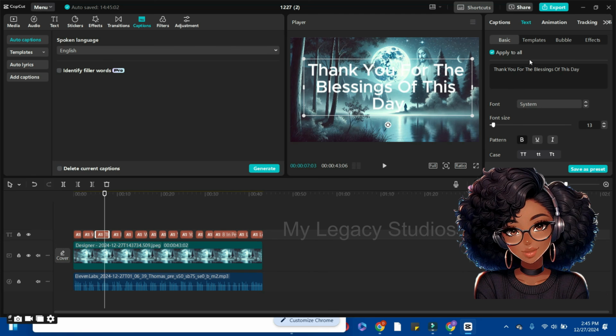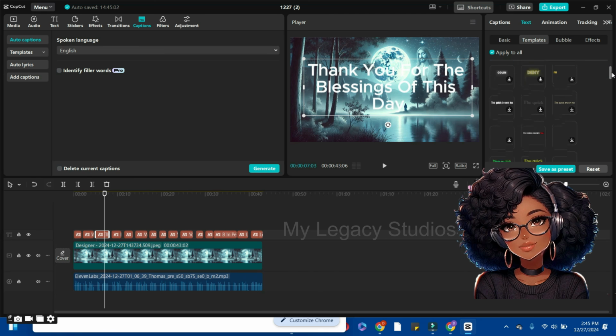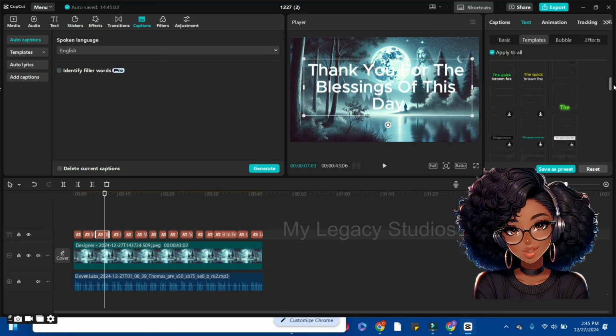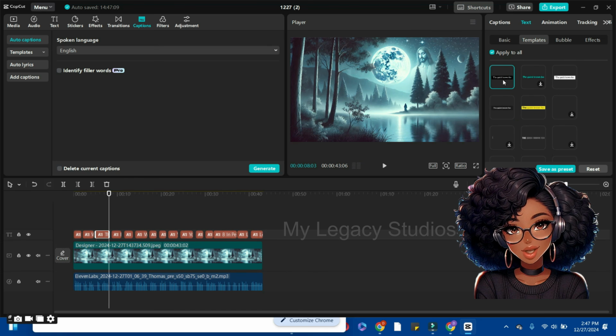Now the next thing we are going to do is to come to the top here where we have the template, bubble and effect. So let's go with the template and choose any of these templates to use. Since we don't want the text to be rushing on the screen, we are going to choose a template that is quite slow so that we can be reading along while we listen to the prayers. So let's go with this one. Let's see how it looks first. We are going to go with one of the templates with the background. So let's go with this one.